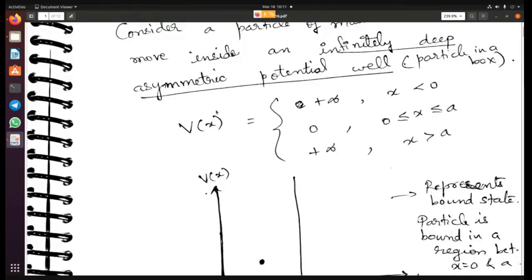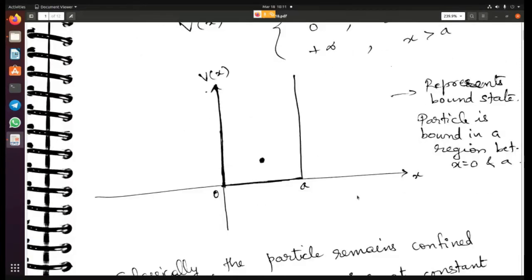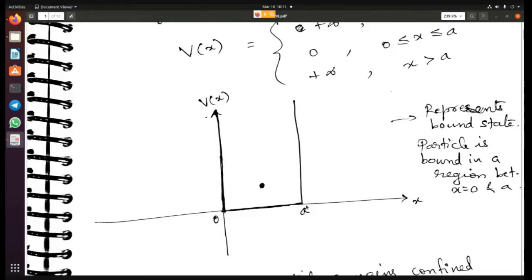So V of x is plus infinity for x less than 0. It is 0 between 0 and a, and it is plus infinity again for x greater than a. So this is our problem, and now we have to solve it.